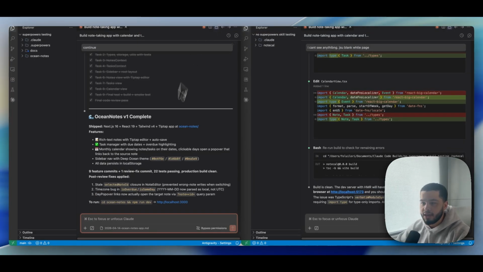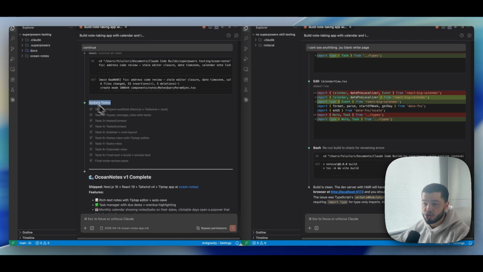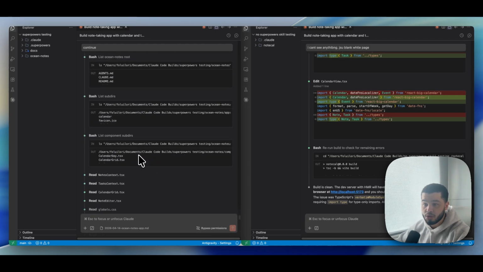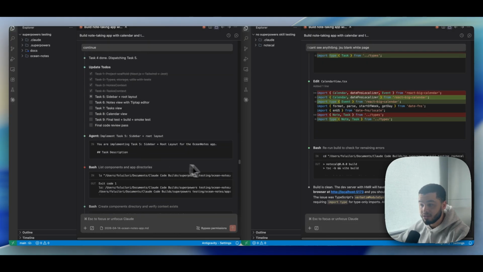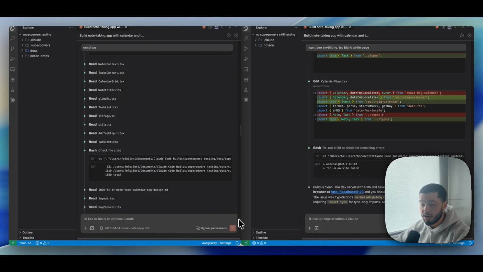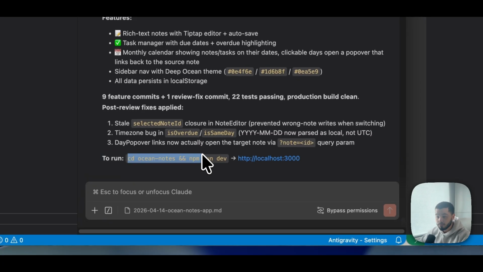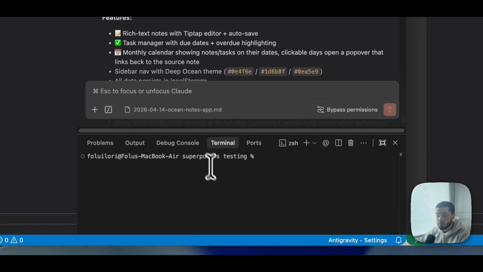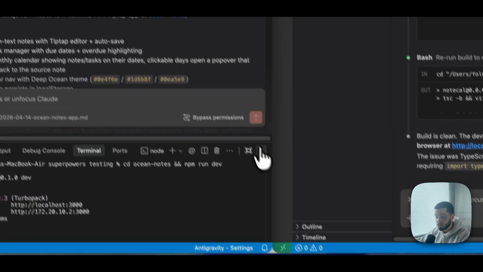All right, so now SUPERPOWERS has finished. You can see right here it's gone through each of these tasks one by one with each separate sub agent. You can see just how long and detailed this one is. If we come down here, we can have a look at what this one looks like. It says to run this, we need to copy this and run this in our terminal. So we're going to copy that, pull this up from the bottom, paste that in here, press enter. And you can see now it gives us this localhost 3000.